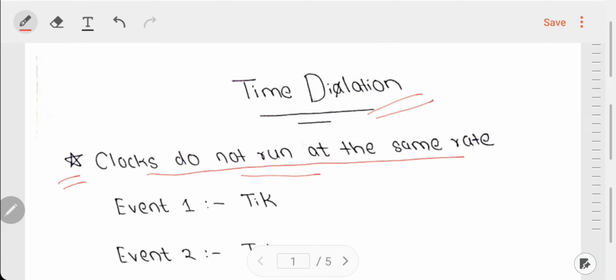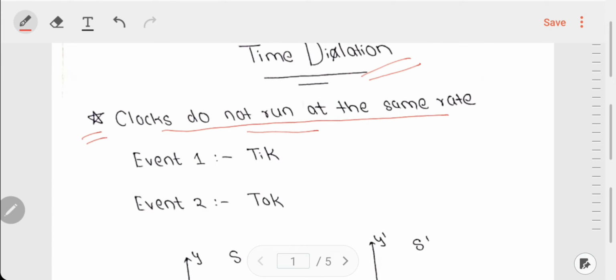To understand anything in the context of the special theory of relativity, it is always simple if we divide the example into a set of two events. So here we are comparing the clocks. Let us divide the functioning of a clock into a set of two events. I define event 1 as the time when the clock says tick, and event 2 when the clock says tock. Okay, so we have two events. Event 1, the clock says tick, and event 2, the clock says tock.